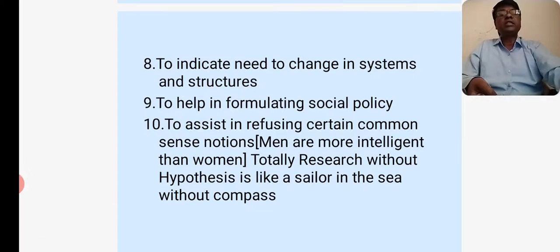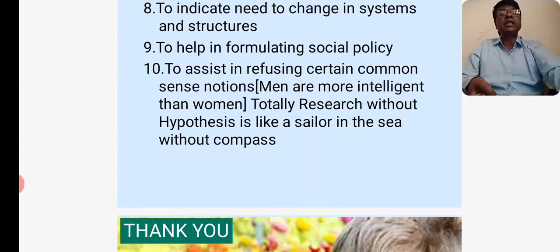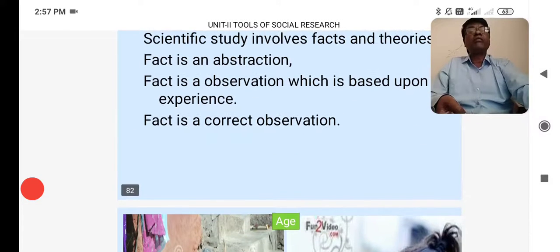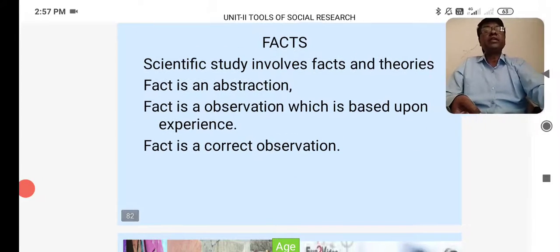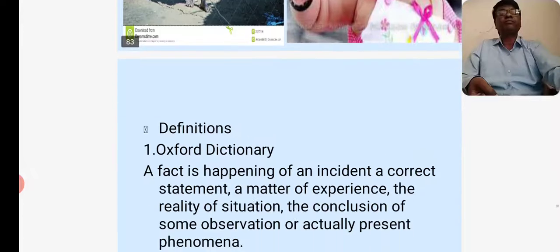Totally, research without a hypothesis is like a sailor in the sea without a compass. And the last one, facts. A scientific study involves facts and theories. Fact is an abstraction. Fact is an observation which is based upon experience. Fact is a correct observation.